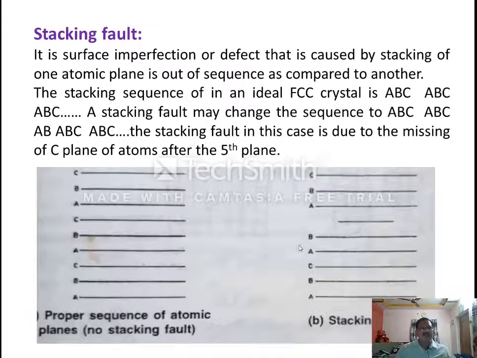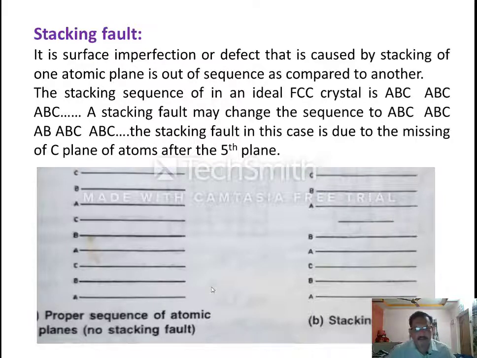And a stacking fault. It is a kind of surface defect which is caused by a missing plane in the stacking sequence of atomic planes. Here you can understand with the help of a diagram. In a perfect crystal lattice, we have a definite arrangement of atomic planes in order like ABC, ABC, ABC.